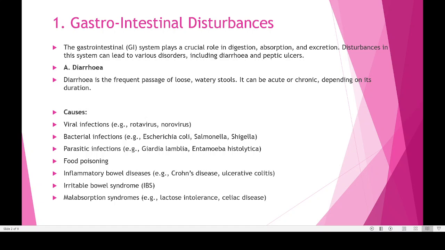And similarly irritable bowel syndrome. Irritable bowel syndrome and ulcerative colitis are sometimes very similar to each other. Then malabsorption syndrome. Some people may not be able to absorb certain food ingredients like lactose. Then they may have this kind of problem. So these are the different categories of diseases. Some are causing diarrhea mainly because of bacteria, virus or parasites present in the food. Another type is because of some problem with the structure of the intestine or stomach. They come under irritable bowel syndrome or malabsorption syndrome, etc.